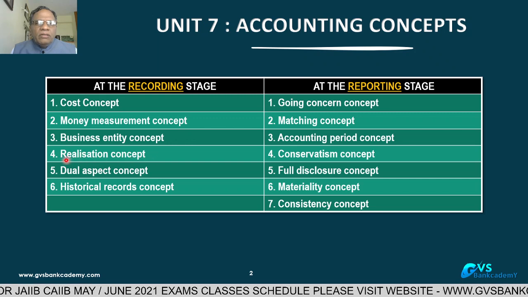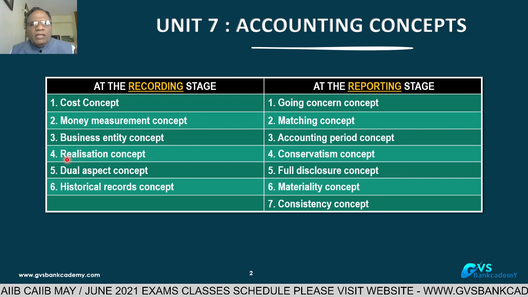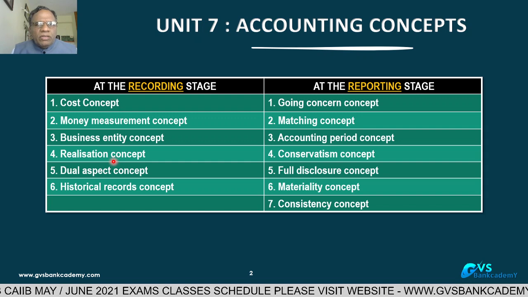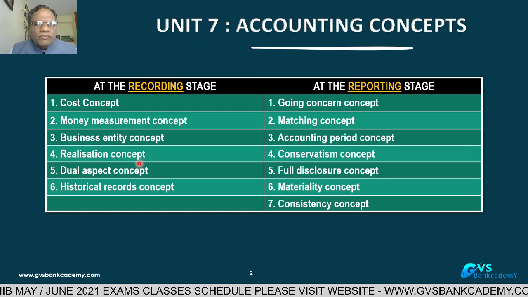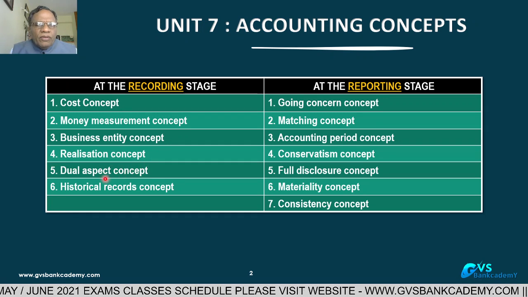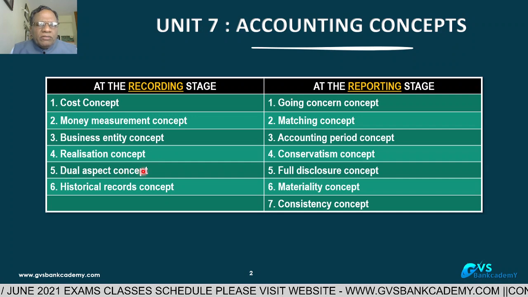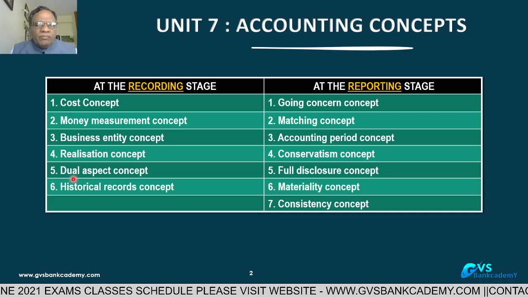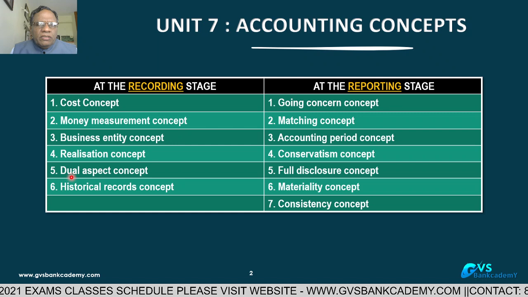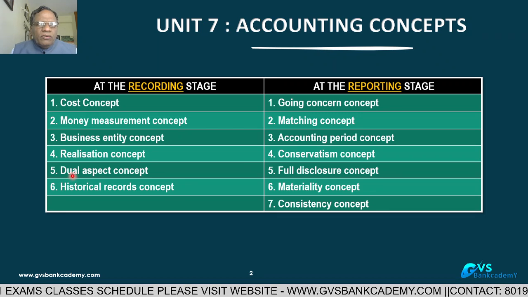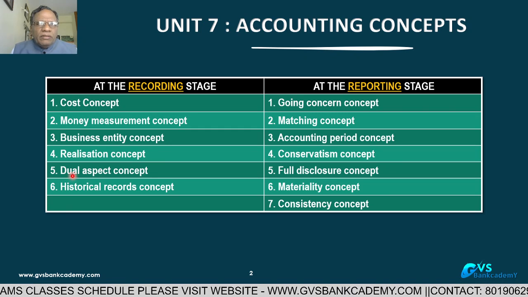That is called realized income or realized earnings; only that you have to take. Based on that concept you have to prepare the accounts. Dual aspect concept, the fifth one. It is very simple. In accountancy, each account, each entry has one debit and another credit.